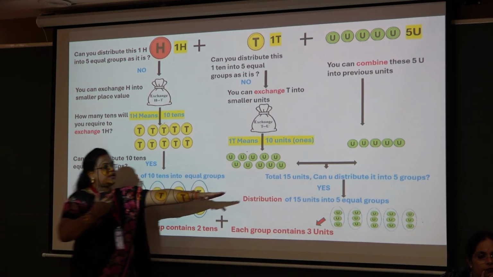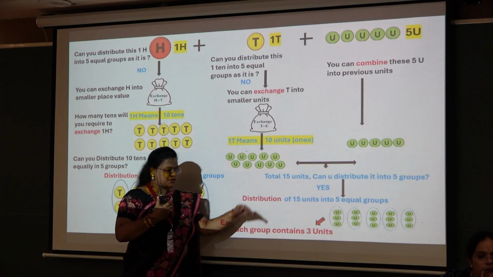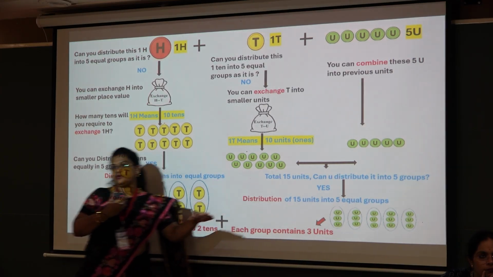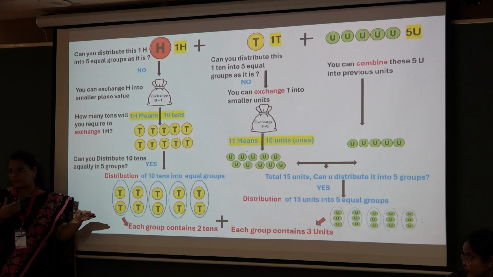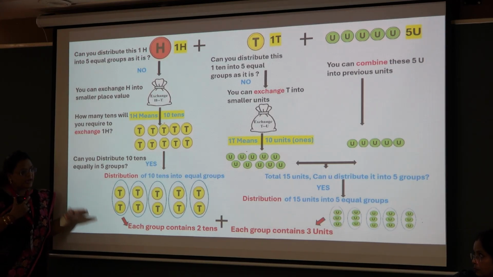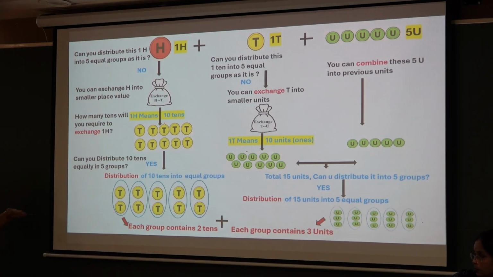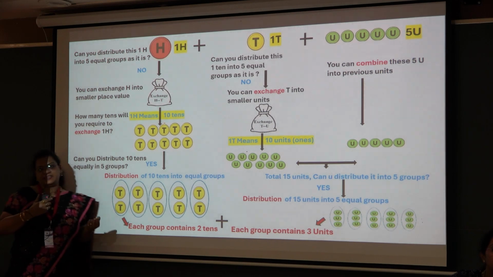Finally, these remaining 15 units are equally distributed into 5 equal groups, and the teacher asked them to combine these units together to see, after the end of this process, how many quantities are there in each group. They observed that each group contained 2 tens and 3 units.